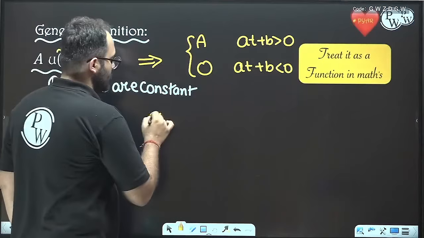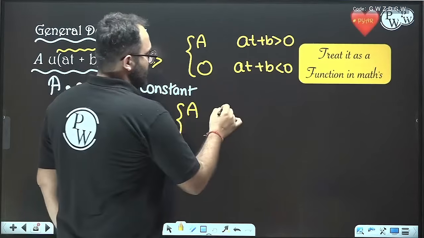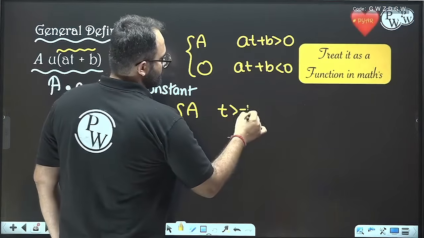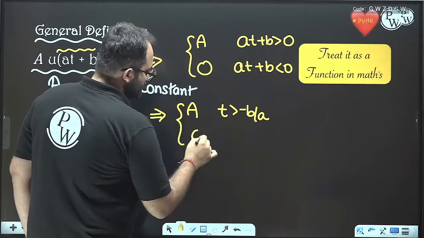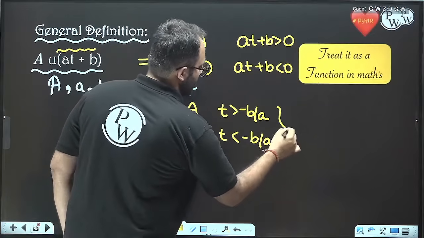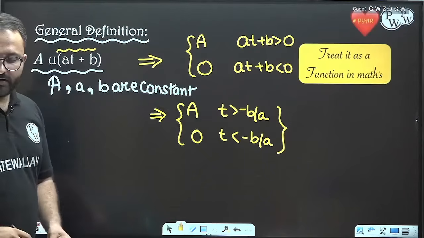So it is equal to capital A when, from here we can see, t is greater than minus b by a. Okay, so this is what we are getting.